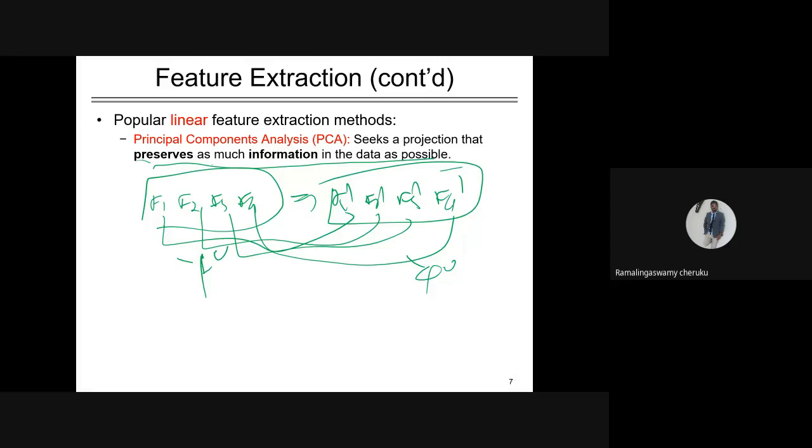You can achieve it because in the new feature space, most of the time, the majority of the features will be discarded, as they don't take part in improving the accuracy.